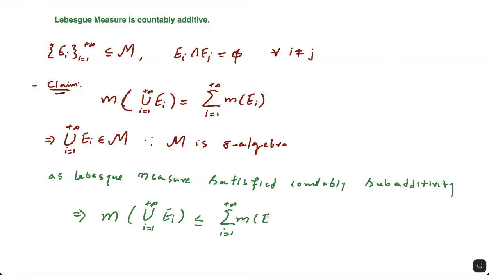This property is the countable subadditivity, and we already proved that the outer measure satisfies it. So we denote this equation, in the green color, as equation 1.